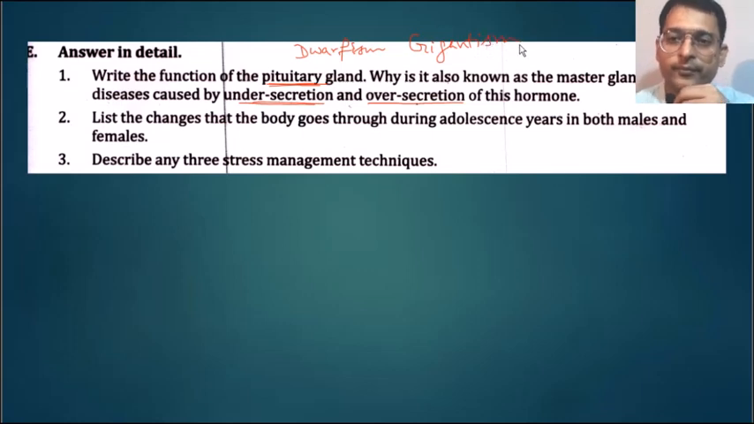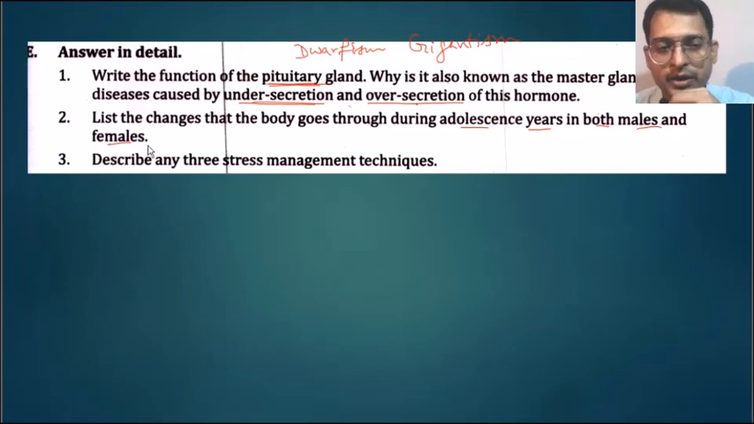Okay, list the changes that the body goes through during adolescence years in both male and female. So in our earlier lecture itself, we have discussed what are the primary and secondary sexual characteristics that are observed during the adolescence years. You can please follow that. Describe any three stress management techniques. Okay, so it includes yoga, time management, rational thinking, sports. So most of these things will be included in these stress management techniques.